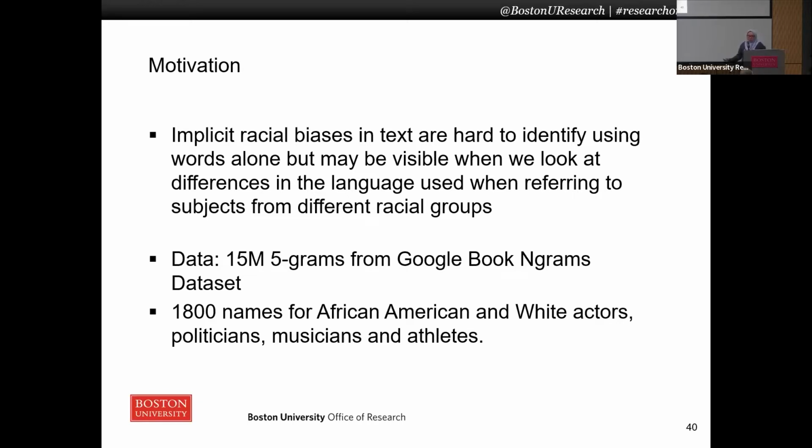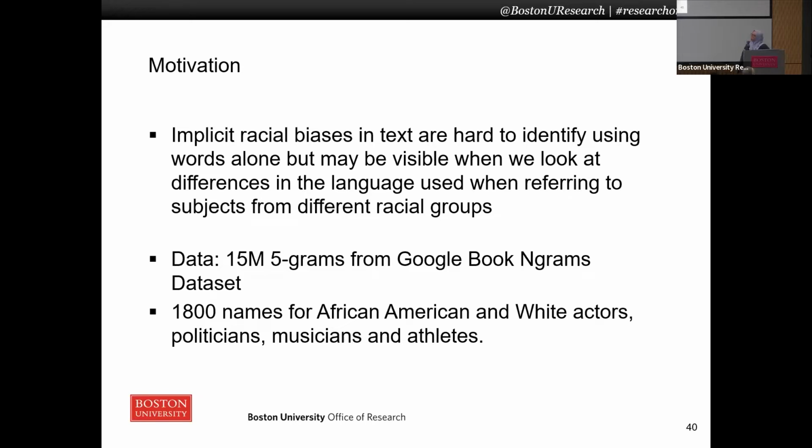And fortunately, we have access to such a large collection of texts from Google Books that have digitized over 8 million books published as early as the 1500s all the way to the year 2020. And we analyzed about 15 million of the short texts released by Google Books. They are 5 words long. And we looked at how the words are used in this text surrounding Black and white names.